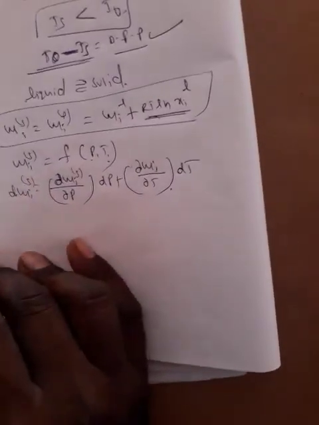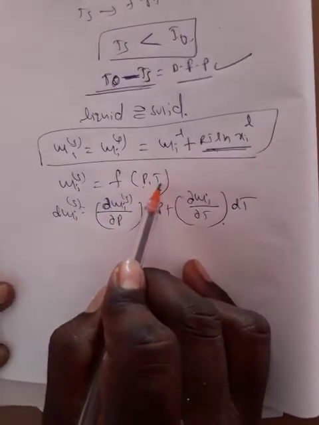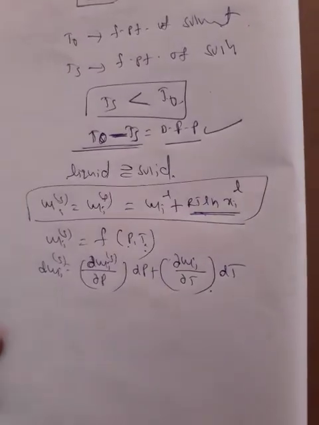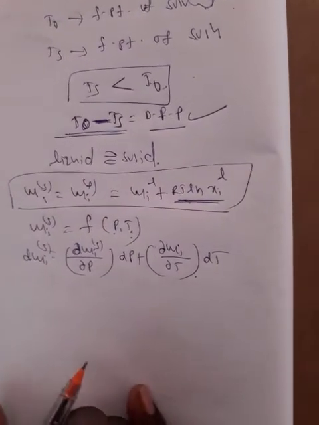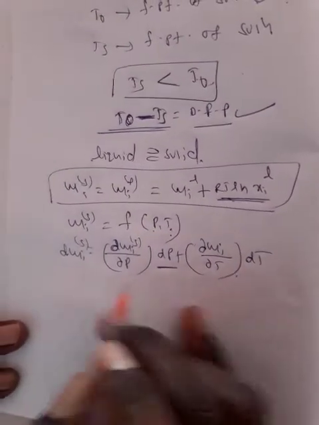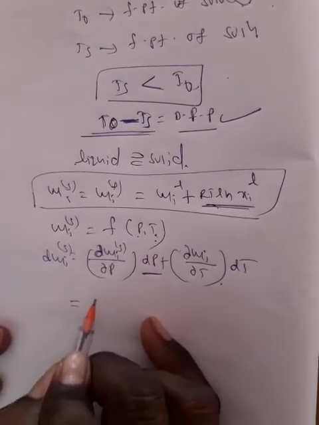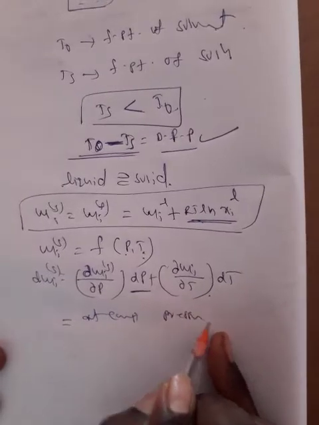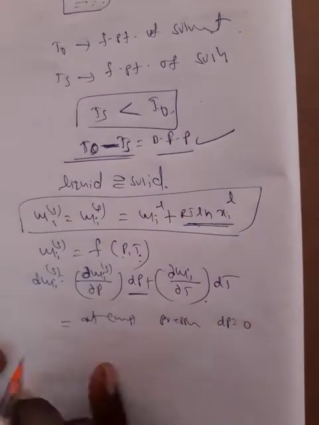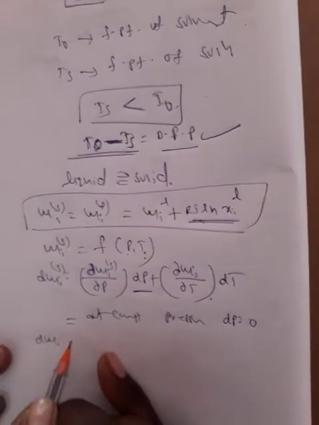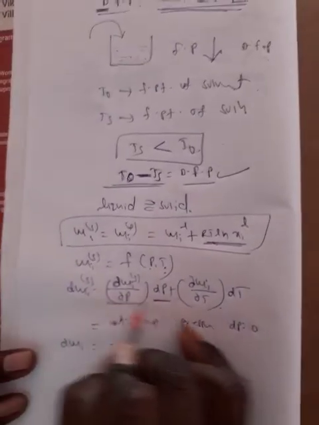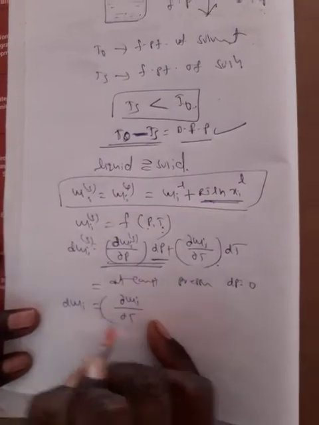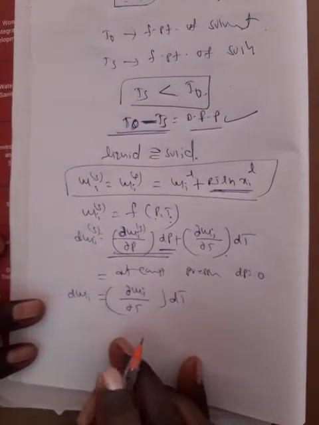Now we want only temperature, for depression in freezing point and elevation in boiling point. Everything we express in temperature, that's why pressure will be constant. At constant pressure, dP is equal to 0, so that term is totally 0, remaining d mu I equal to dou mu I by dou T into dT.